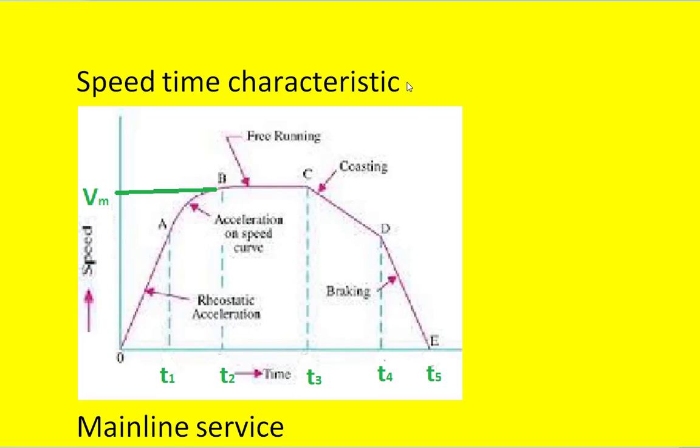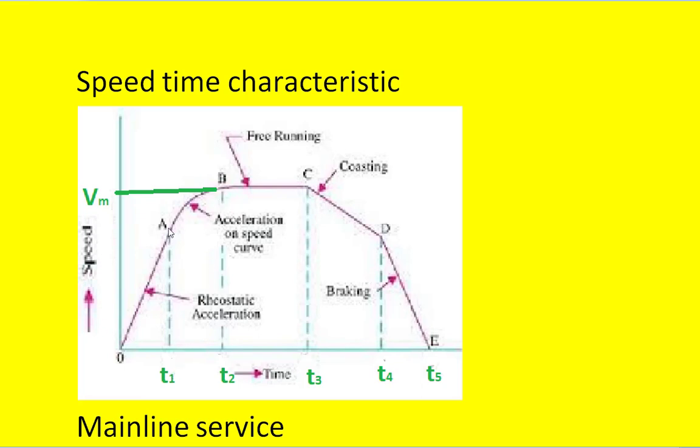So if you look at this speed time characteristic of a general train, we get several regions in the characteristic like this. This 0 to A, that is O to A, is called the rheostatic acceleration, and the time for this rheostatic acceleration is T1.